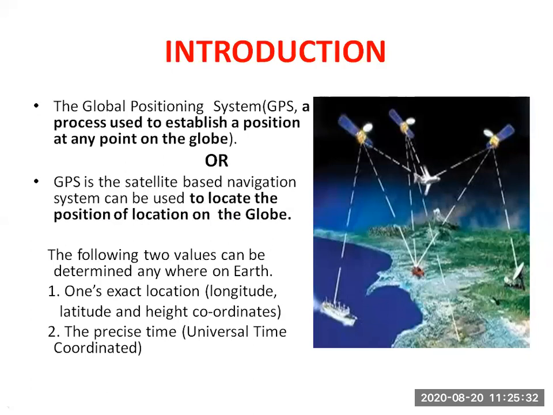Actually, this is a satellite based system. It means we are receiving signals from the satellites only. We know our position from the satellite only, because the satellite has hardware and software, and our receiver has hardware and software. With the help of the satellites we can find our position on the globe. That is nothing but GPS. The second definition: GPS is a satellite based navigation system that can be used to locate the position of a location on the globe.